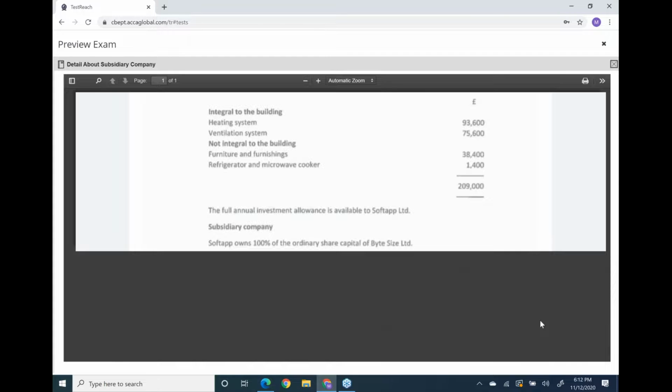Now the last wordings. Subsidiary: Soft App company owns 100% of the ordinary share capital of Bite Size Limited. What does it mean? 100% is greater than 50 as well as 75. So Bite Size Limited will be part of the 51% group as well, so it will be used in apportionment, number one. And number two, this is also part of your 75% group.